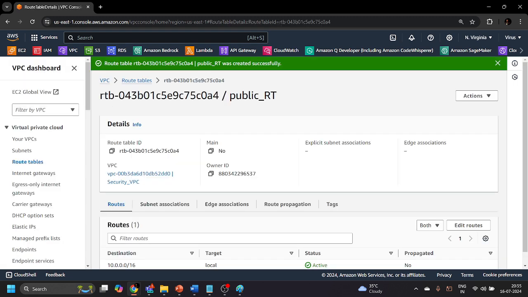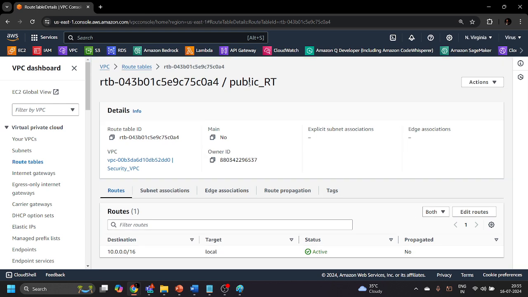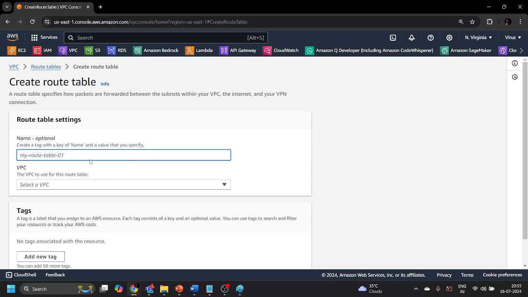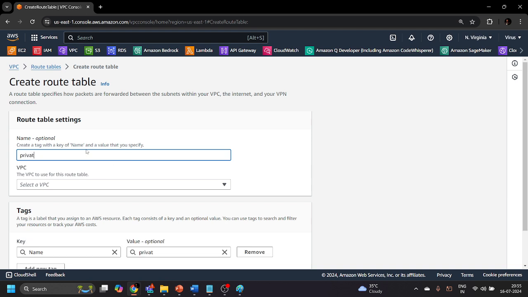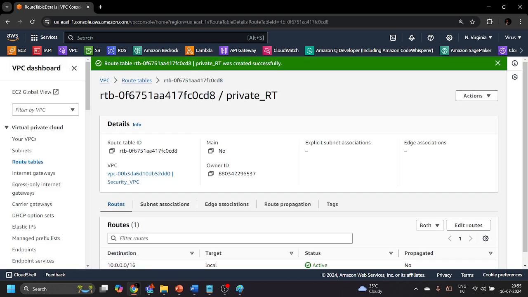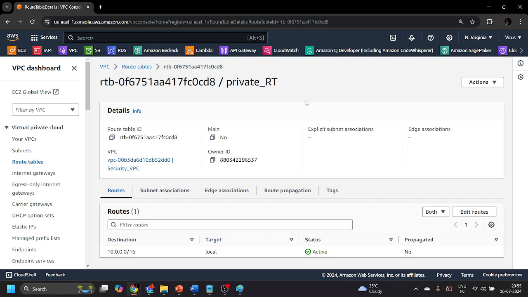Now, as a route table has been created, we will have to do the subnet association, which means we need to associate this public route table to the public subnet. But before that, let's create another route table for the private subnet as well, named private route table in the same VPC, the security VPC, and let's click on create. Now let's add some routes in these route tables.